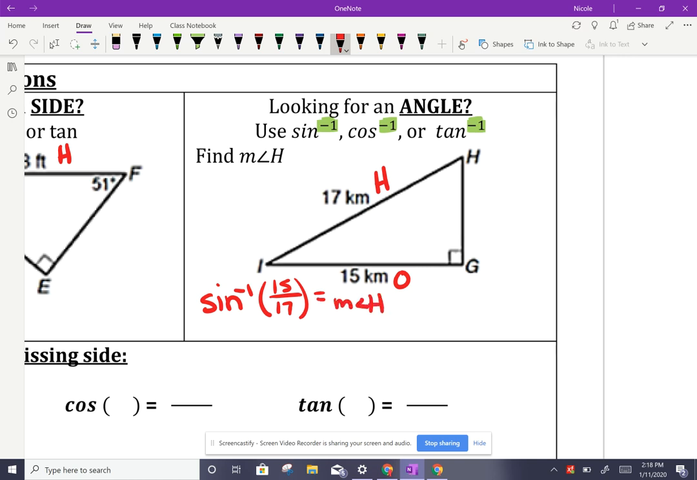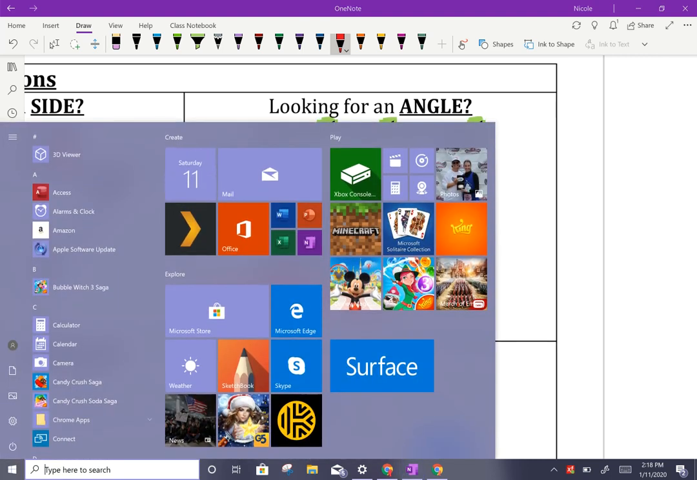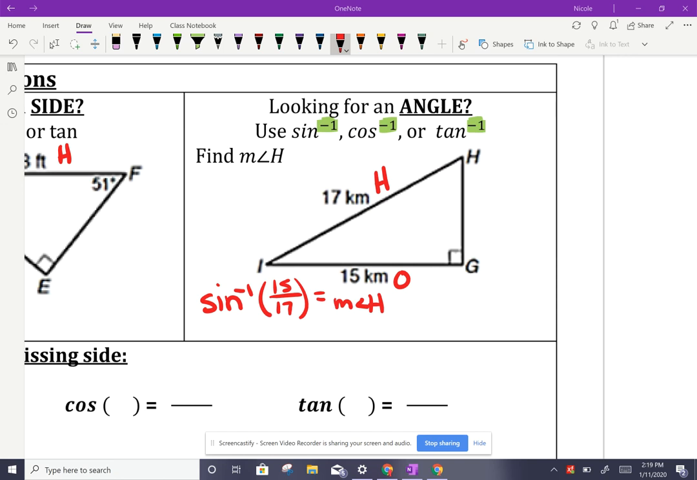And all I have to do is type this in the calculator. So second sine to get that inverse sine. And inside the parentheses, you're going to do 15 divided by 17, close parentheses and enter. And from there, we're going to get the measure of angle H is equal to 61.9275. But we're going to go ahead and round that to the nearest tenth right now. So that's going to be 61.9 degrees.